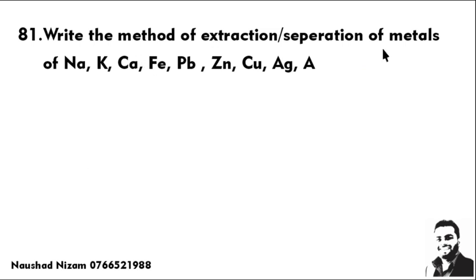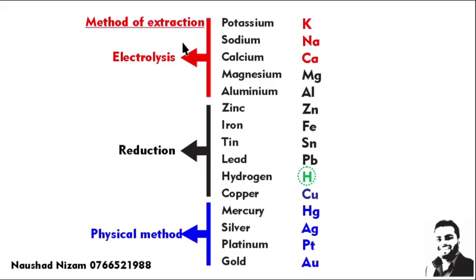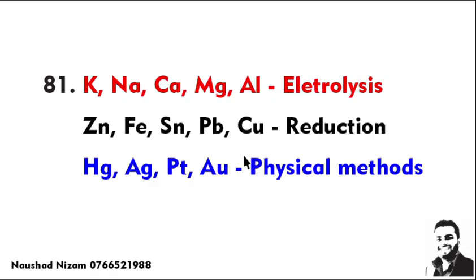Now the method of extraction of these metals. As I said, sodium, potassium, calcium are extracted by electrolysis. Iron, lead, zinc, copper by reduction. Silver and gold, it should be gold here, right? Gold, we say, are physical methods. So these are the methods of extraction: electrolysis, reduction, and physical methods.